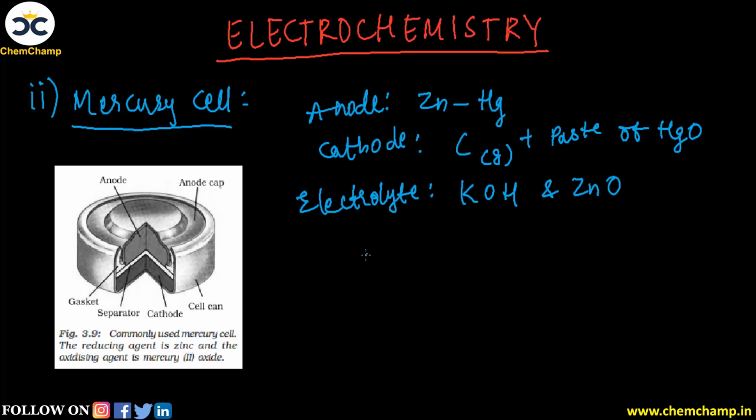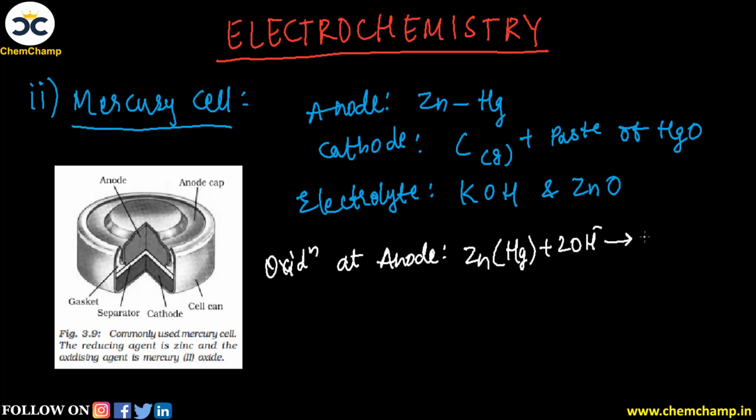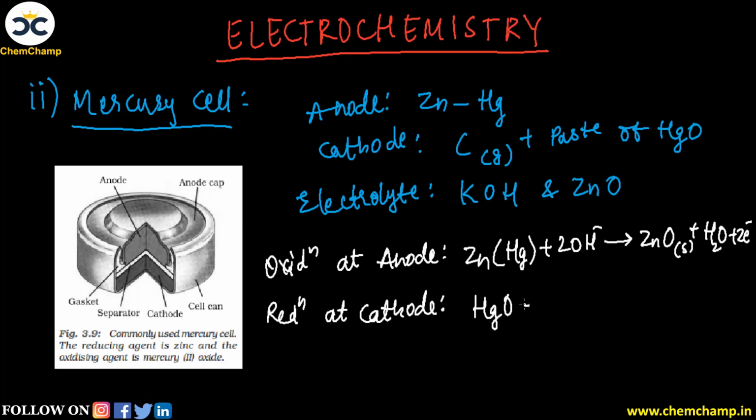Now let's see the overall reaction which is happening inside this cell. So now let's see oxidation at anode: ZnHg plus 2OH minus ion is converted into ZnO plus H2O plus 2 electrons removed out. And similarly we have reduction at cathode, and this will be given as HgO, mercury oxide, plus H2O, water molecule, plus 2 electrons, and this will give you Hg